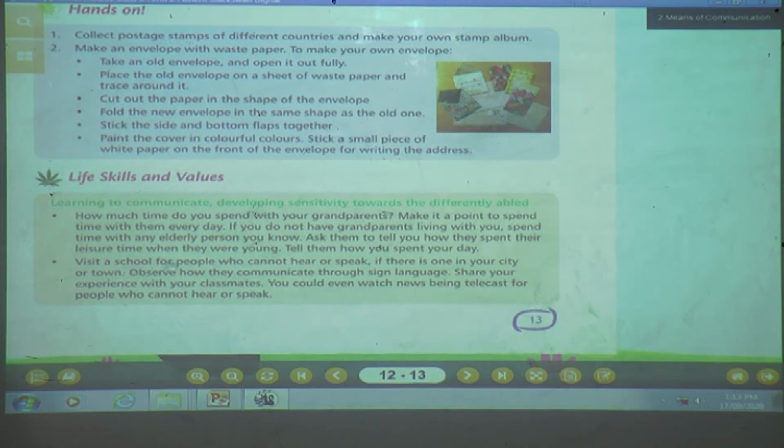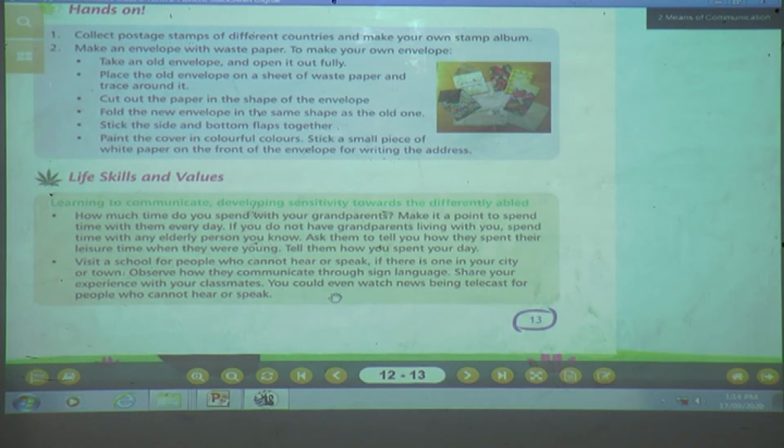Visit a school for people who cannot hear or speak. What you are going to do? You are going to visit people who cannot hear or speak. If there is one in your city or town, observe how they communicate through sign language. Share your experience with your classmates.